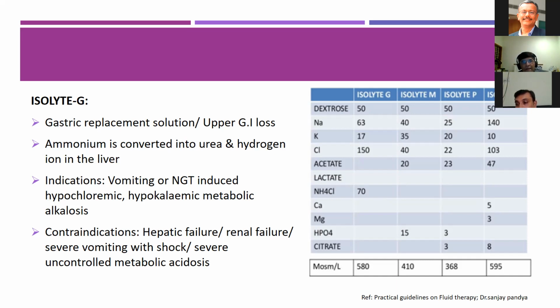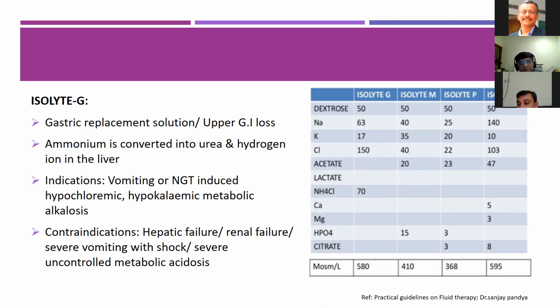Sir, can I continue? Yes, continue. So the image in the slide shows different types of isolyte and their electrolyte composition and osmolality as shown in the table. Coming to Isolyte G, it is mainly used as a gastric replacement solution and in upper GI losses, in which the ammonium is converted into urea and hydrogen ion in the liver.